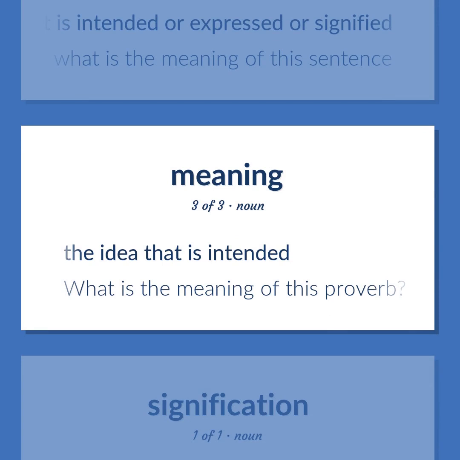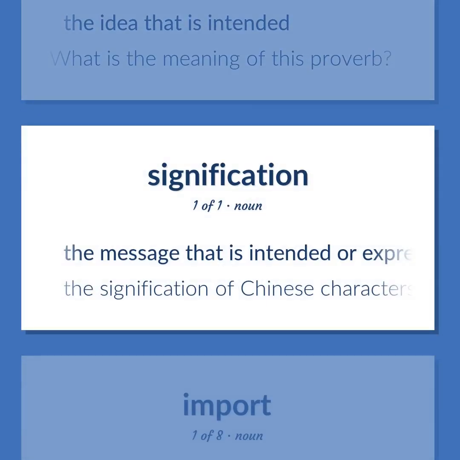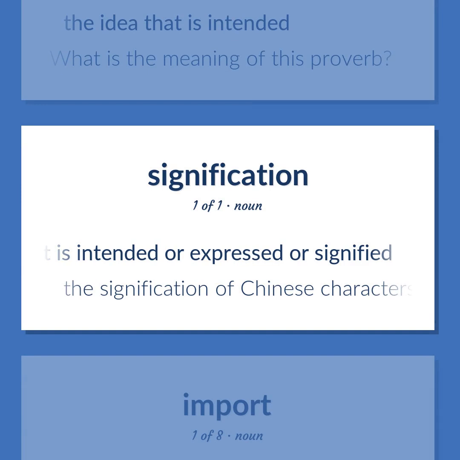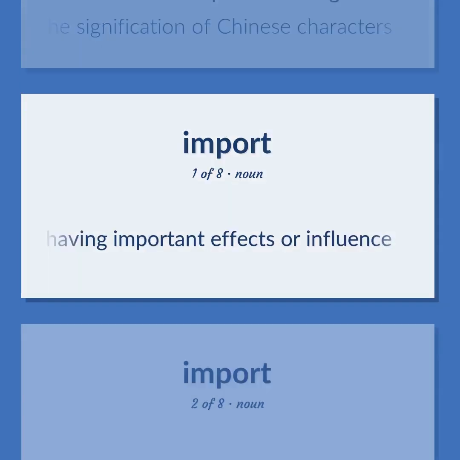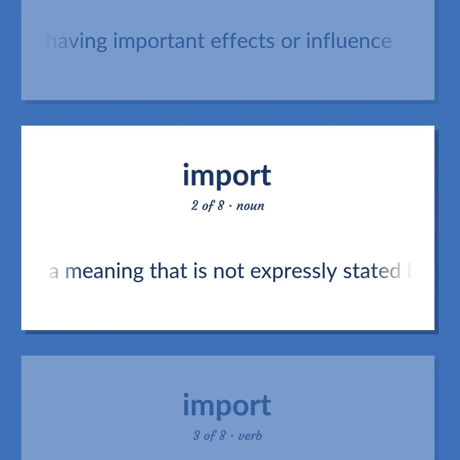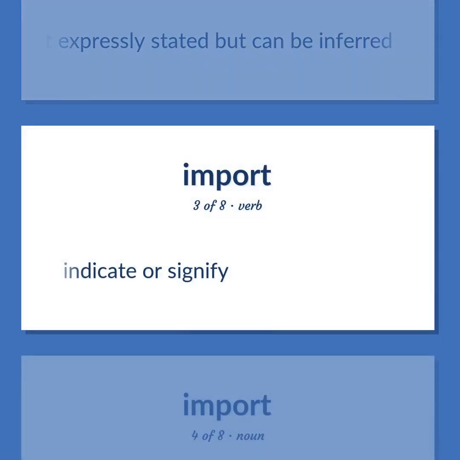The idea that is intended. What is the meaning of this proverb? The message that is intended or expressed or signified. The signification of Chinese characters. Having important effects or influence. A meaning that is not expressly stated but can be inferred. Indicate or signify.